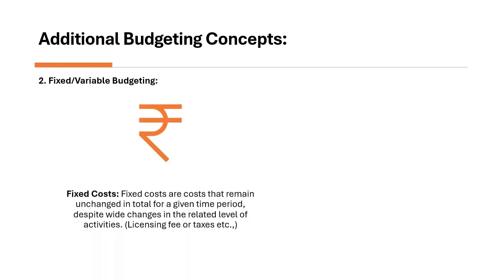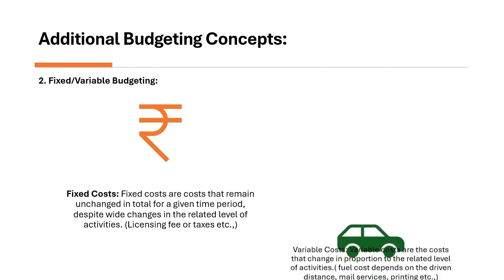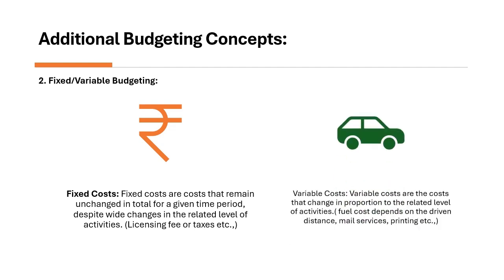Fixed costs are the costs that remain unchanged in total for a given time period, despite wide changes in the related level of activities, such as licensing fees or taxes. Variable costs are the costs that change in proportion to the related level of activities, such as fuel cost.